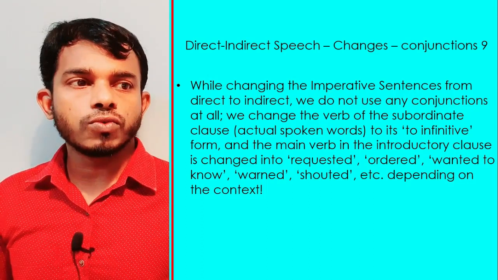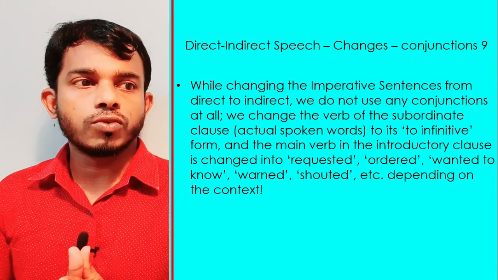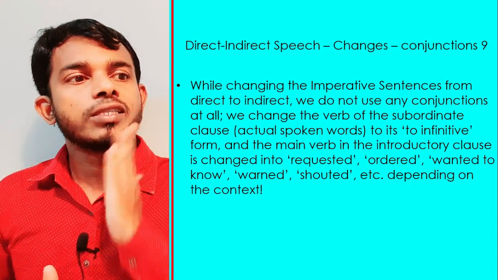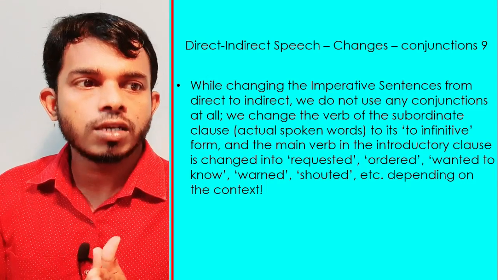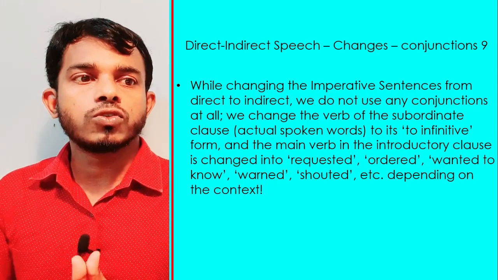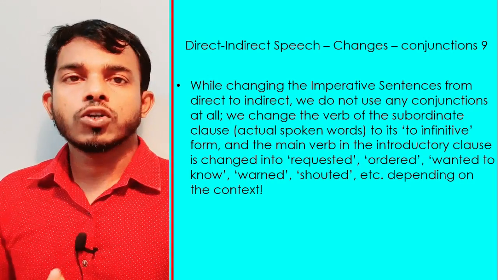We change the verb of the subordinate clause, that means the actual spoken words, to the infinitive form, and the main verb in the introductory clause is changed into requested, ordered, wanted to know, or shouted, depending on the context.